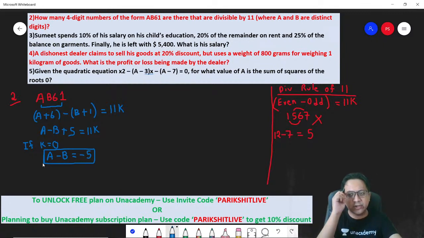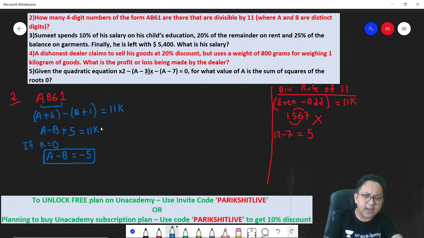Why did I take k to be 0? I mean, you might not take it to be 0, and I think that's absolutely fine. You can take k to be 1 also. But in that case, 11 into 1 minus 5 is 6, right? That will not suffice. So what I'm taking is that it is perfectly divisible by 11, and I'm taking A minus B is equal to minus 5.